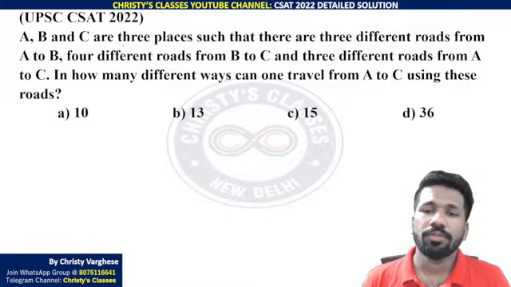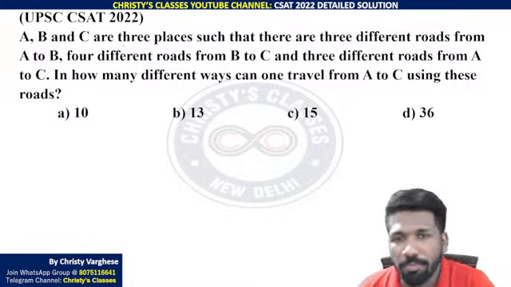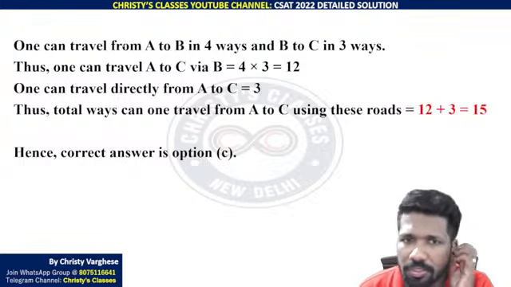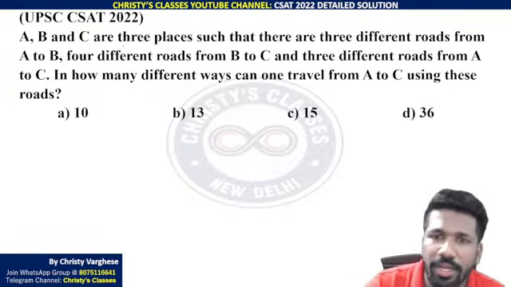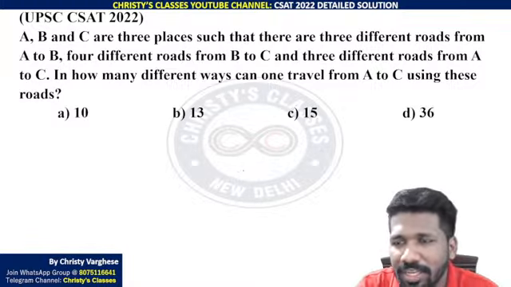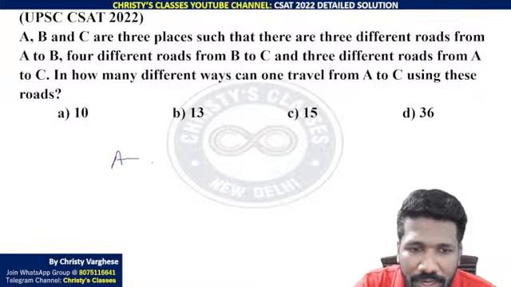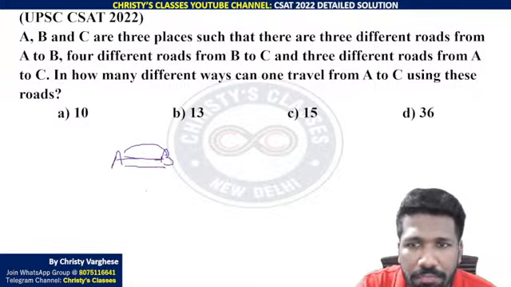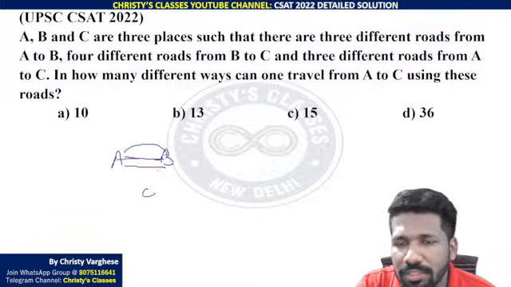Okay, so simple question. If you read the question properly, the fundamental principle of counting in permutation combination is an important idea. In the probability chapter also it's important. A, B, C are three places such that there are three different roads from A to B, like this: 1, 2, 3. And B to C, I will draw B and C here.